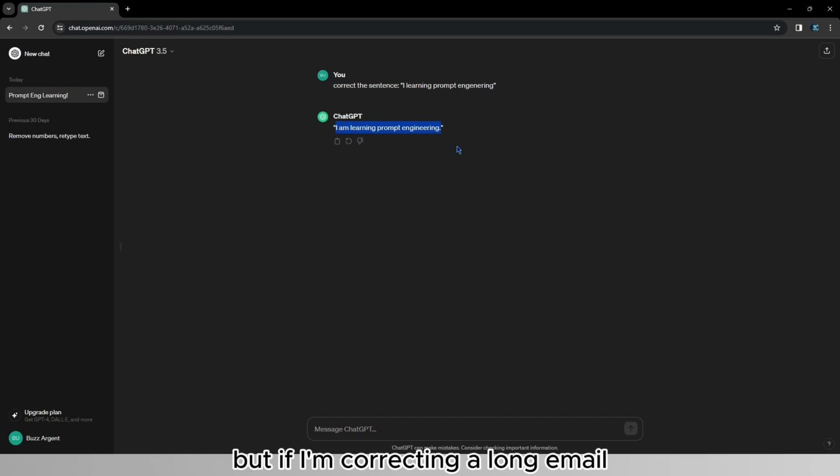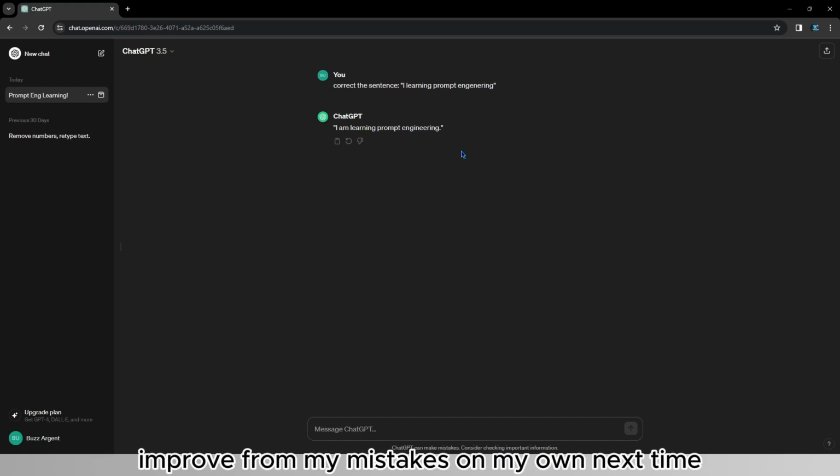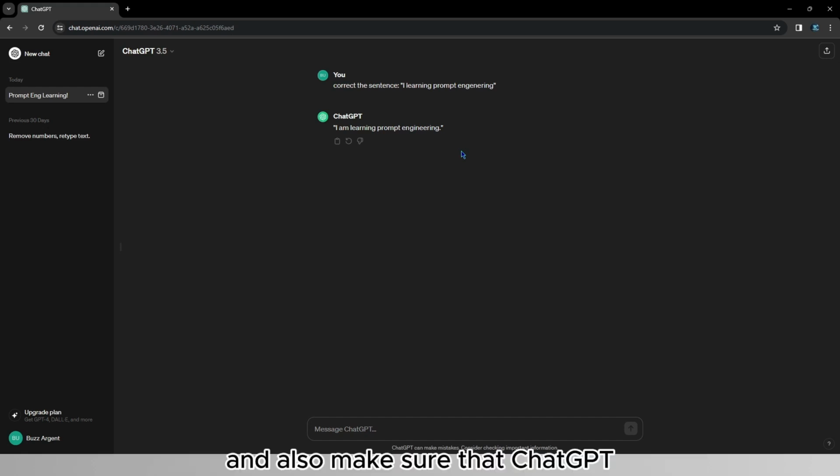But if I'm correcting a long email, I would like GPT to give me more detail on why it corrected what it corrected, so that I can improve from my mistakes on my own next time, and also make sure that ChatGPT is not doing the wrong thing. Because sometimes, even in math and physics problems, ChatGPT is slightly wrong. It never does a wrong calculation, so if I ask 8 times 3, it's always going to be 24. It doesn't do mathematical errors in that way, but sometimes it misunderstands a formula and stuff like that.